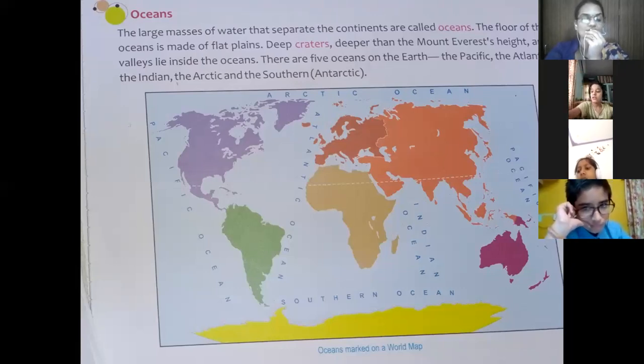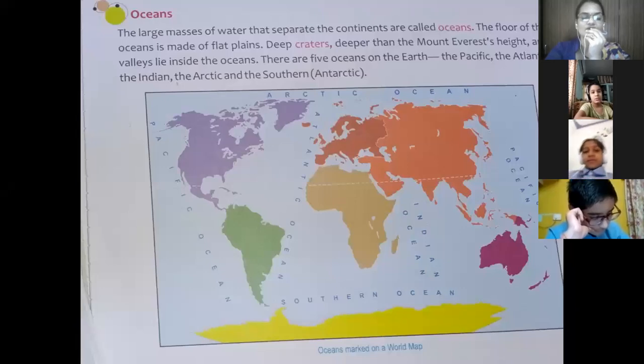The next ocean is the Southern Ocean. You can see the Southern Ocean, students. It surrounds the white continent. White continent means Antarctica. It remains frozen throughout the year. Frozen means it's covered with snow throughout the year.